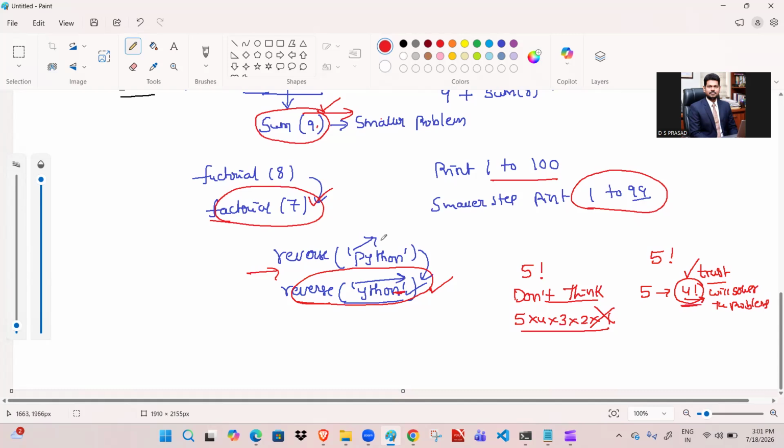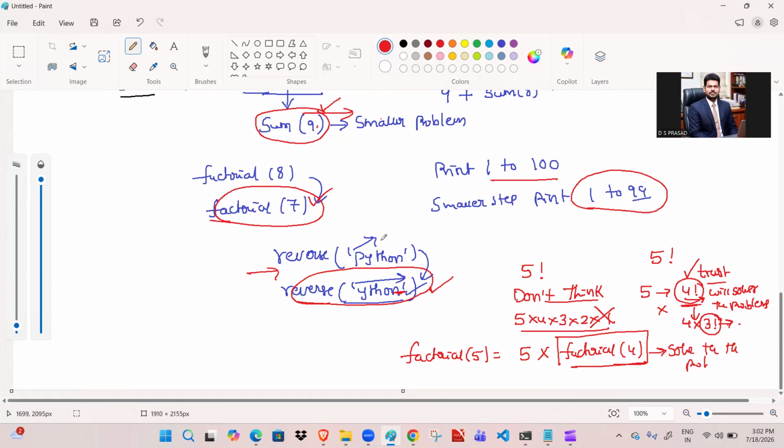And when we have 4 factorial, and again, here 4 multiplied by 3 factorial. So 3 factorial is the smaller problem, and I will trust that it will solve the remaining problem. So like that, we have to think. So finally, when we have a factorial of 5, how are we going to write? 5 multiplied by factorial of 4, and this factorial of 4 will solve the problem. So this is called faith method. This is called faith or induction method.